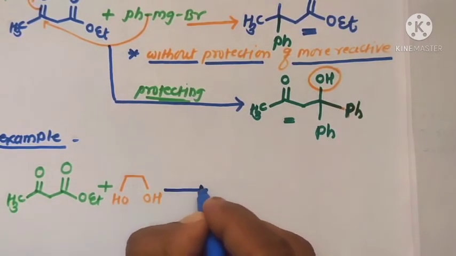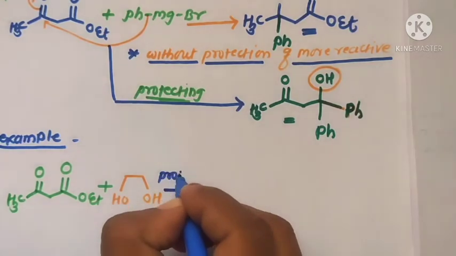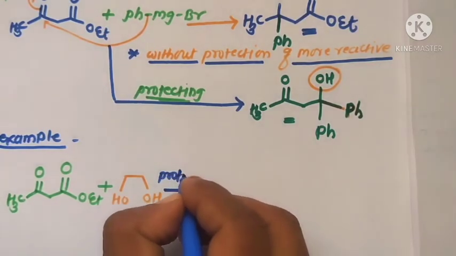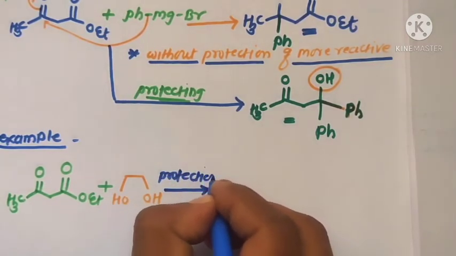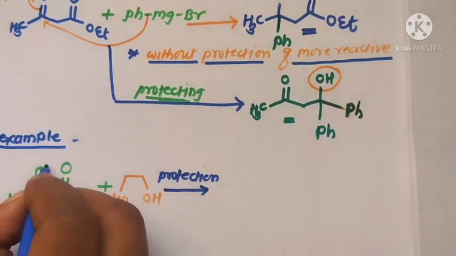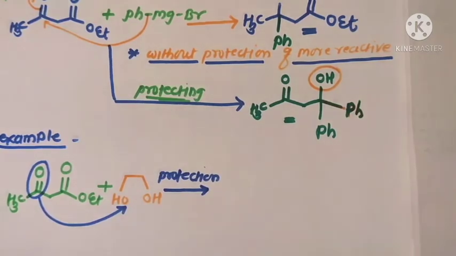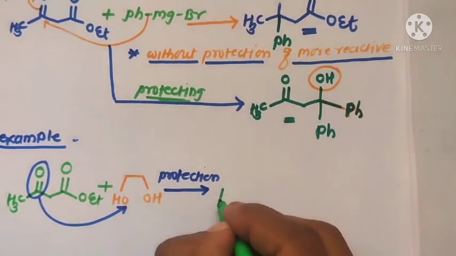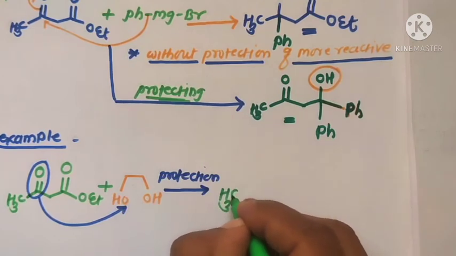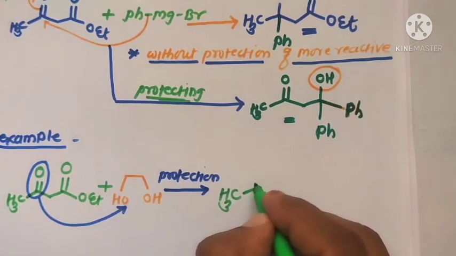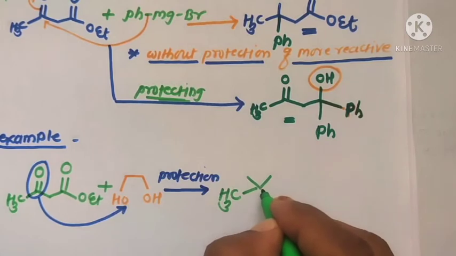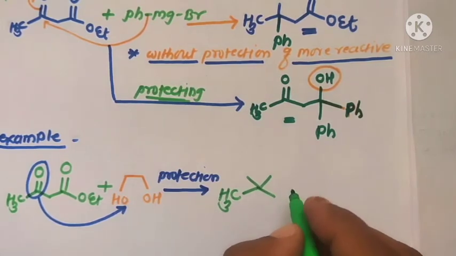Here protection of these carbonyl groups takes place by using this 1,2-diol to form a cyclic ketal.